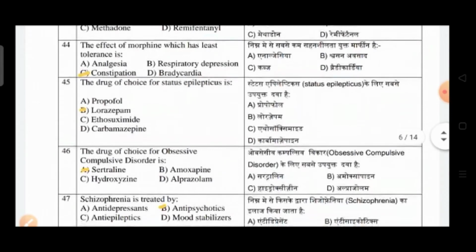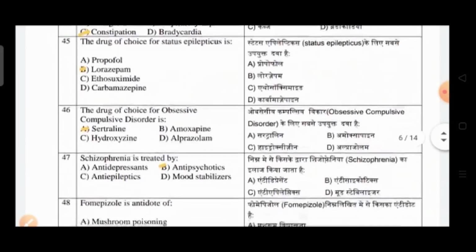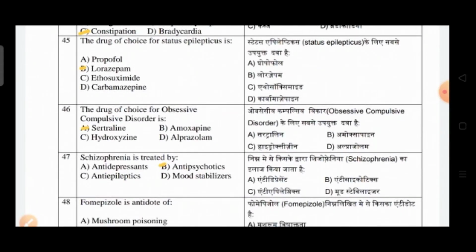Question number 44: the effect of morphine which has least tolerance is? Option A is analgesia, option B is respiratory depression, option C constipation, and option D is bradycardia. So the correct answer is option C, that is constipation. Question number 45: the drug of choice for status epilepticus is?